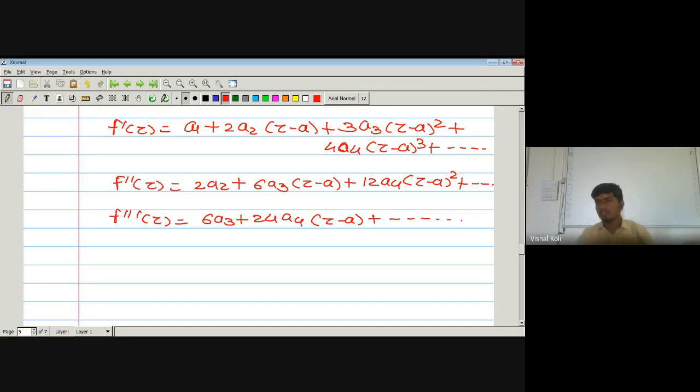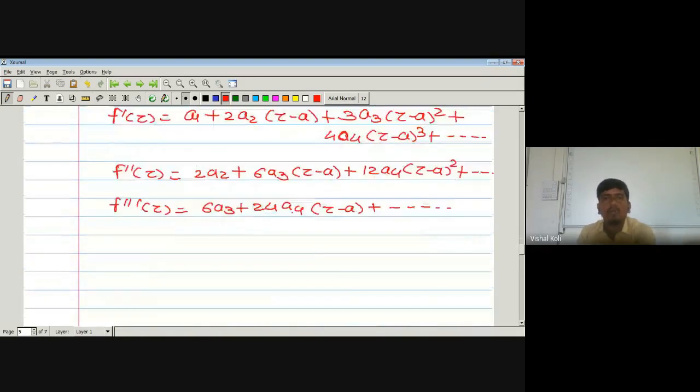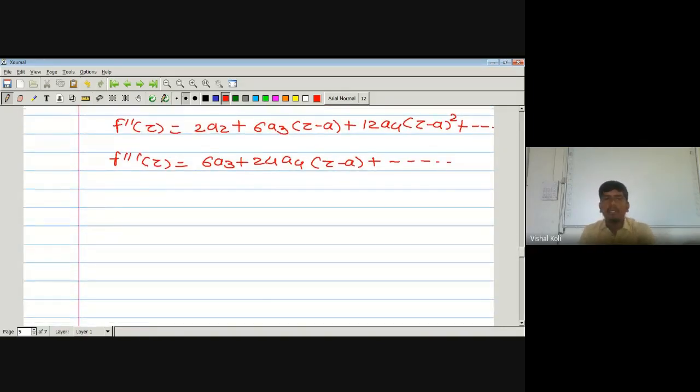How many times can you take the derivative of the given series? As n is running from 0 to infinity, there are infinitely many terms in this series. So from this one only we conclude that our given series will be infinitely many times differentiable. This was the third order derivative. Now, in general, what is f^(k) of z?